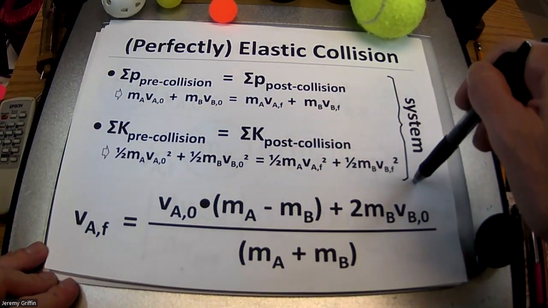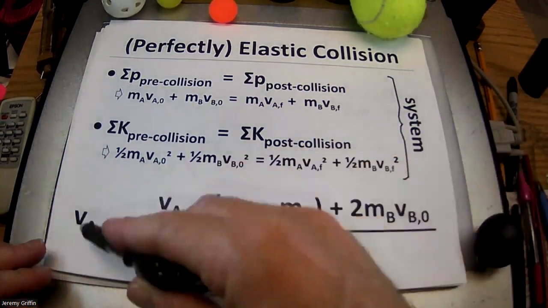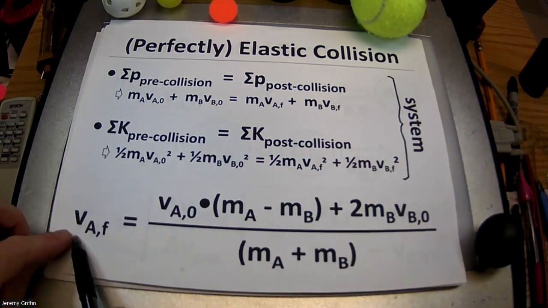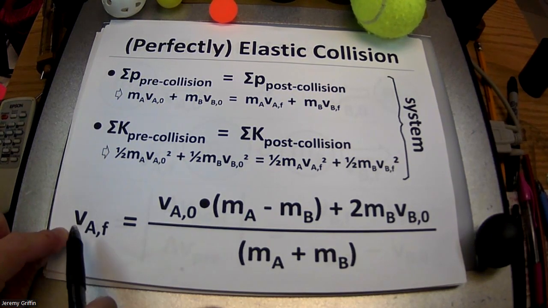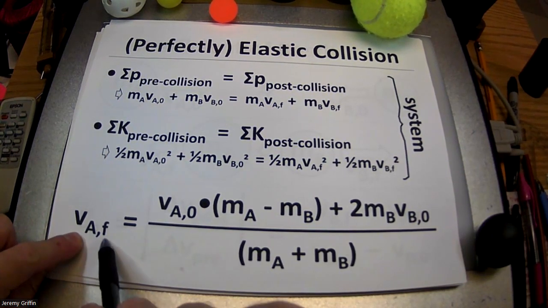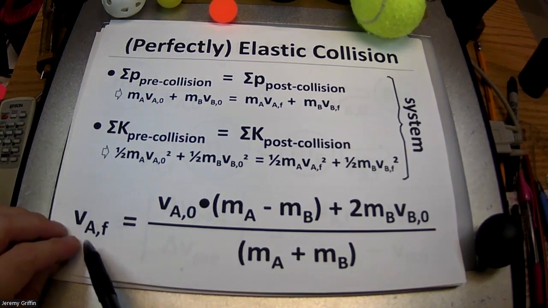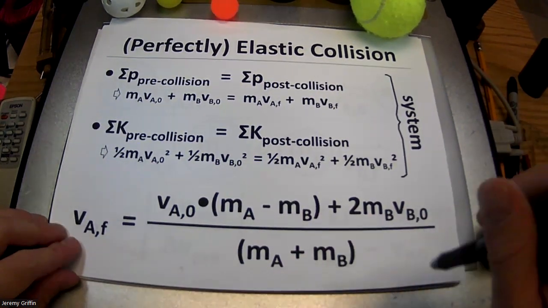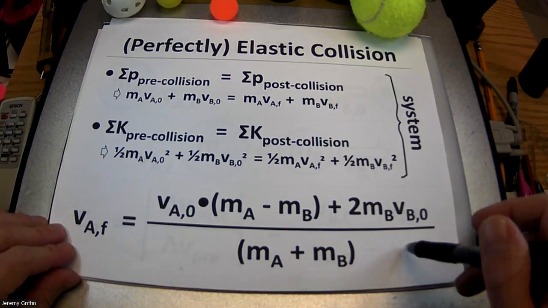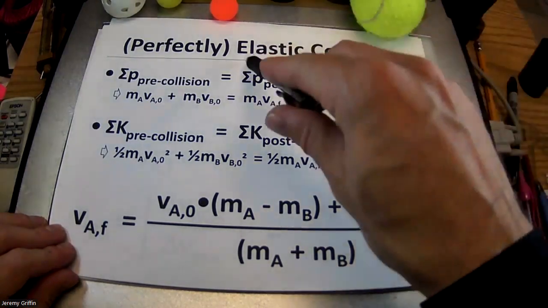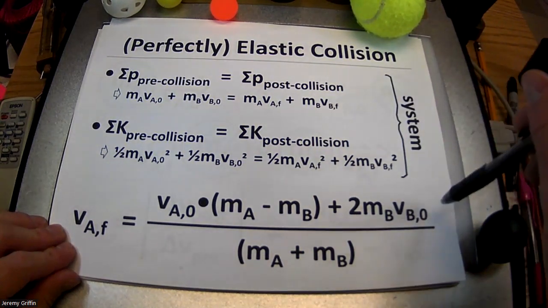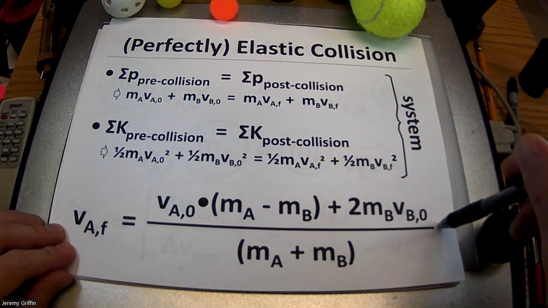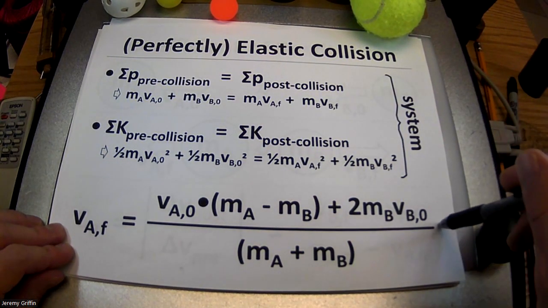Now, if you run conservation of momentum and conservation of kinetic energy, because it's elastic, make a system of equations out of that, then here is always the solution to that system of equations. This was the velocity of object A post-collision. That's what F is, final, like post-collision. So this is always the answer. If you take physics in college, there's a good chance that you'll be asked to solve an elastic collision. And if you have this formula in your back pocket, then you'll save yourself a lot of paper and a lot of time solving it.